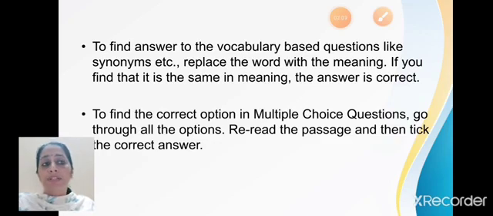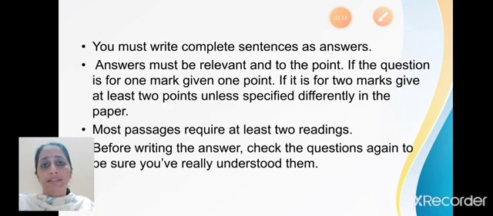For multiple choice questions, go through all the options, get back to the passage, read it once again, and then only tick the correct answer. Write complete sentences as answers, no one word, two words answers to be given. Your answers should be written in complete sentences. Answers must be relevant and to the point.